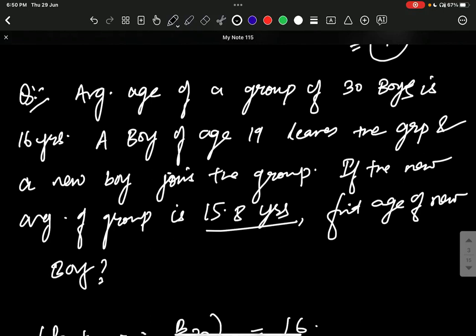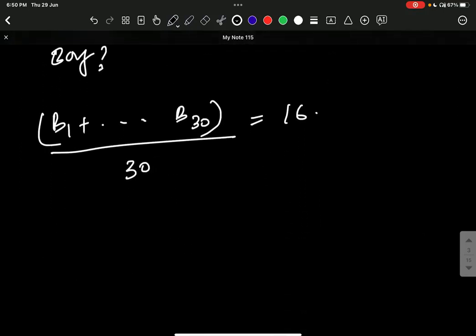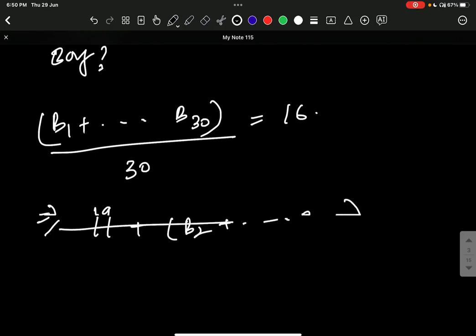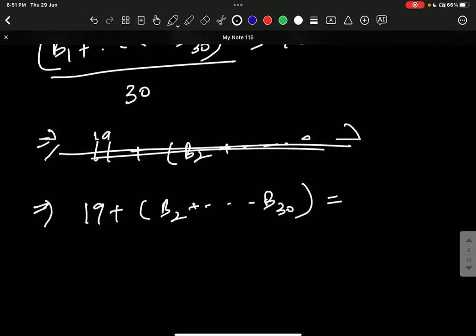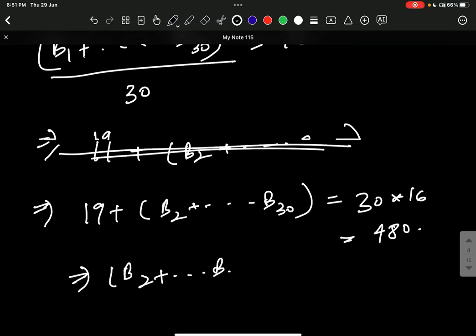So it is 19 plus B2 to B30, and it is 30 into 16, that is nothing but 480, which implies B2 up till B30 is nothing but 480 minus 19.